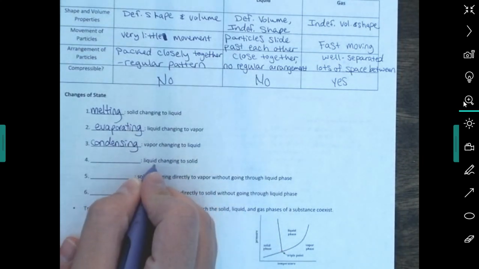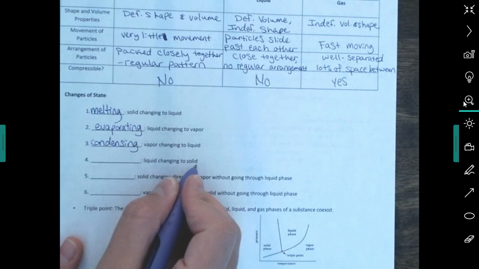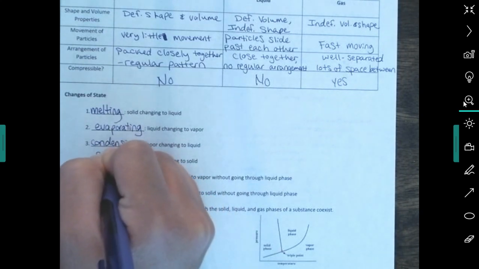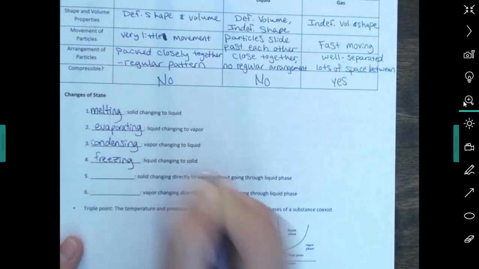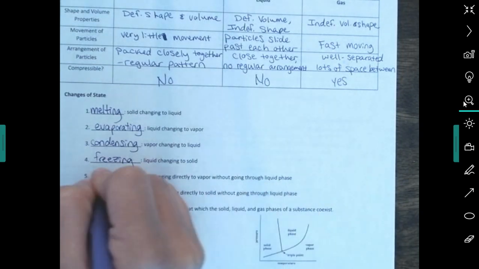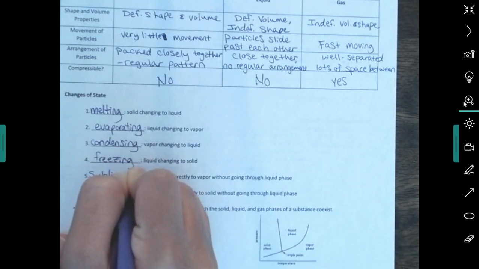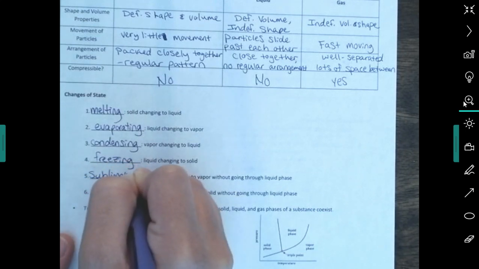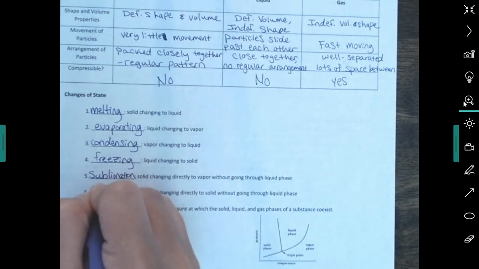A liquid changing to a solid, that would be freezing. A solid changing directly to a vapor without going through the liquid phase, like dry ice, that's called sublimation. Not super common, but it happens. And the other way around is deposition.